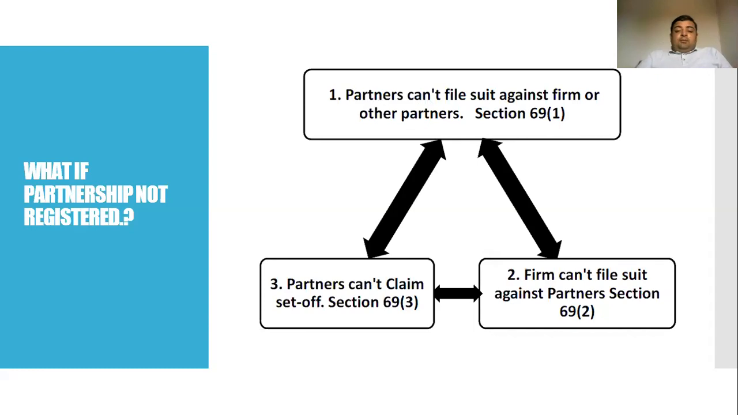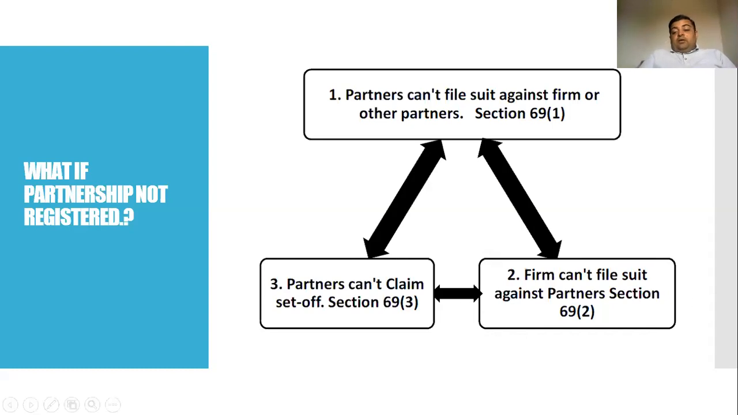Sometimes there may be differences between the thinking of the partners, or some partner may have committed some fraud in the company. In such cases, the partners can file the suit only if the firm is registered under section 69(1). And if the firm is not registered, then the suit cannot be filed under section 69(1).